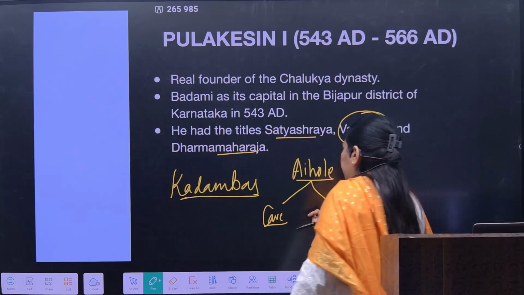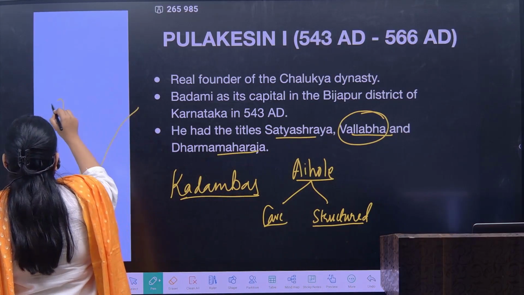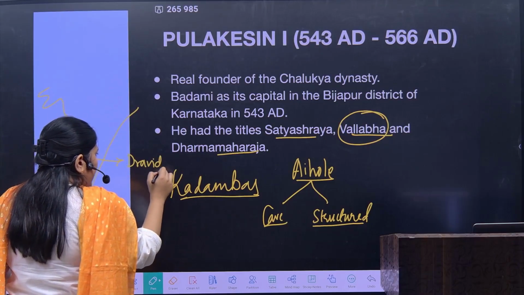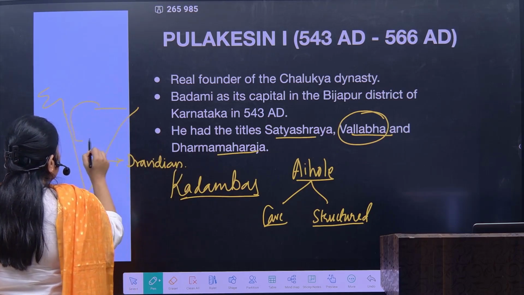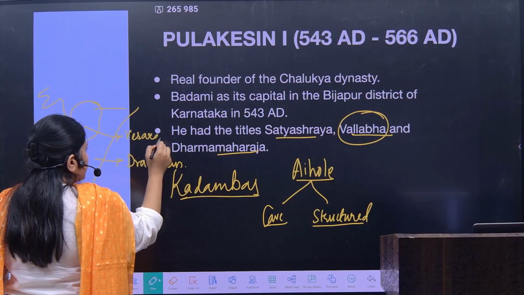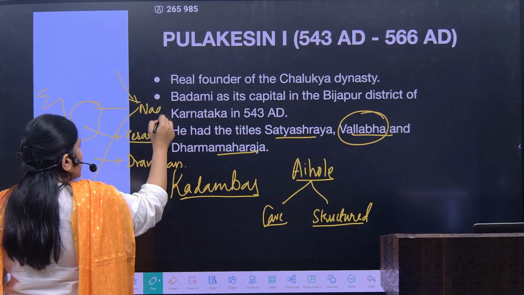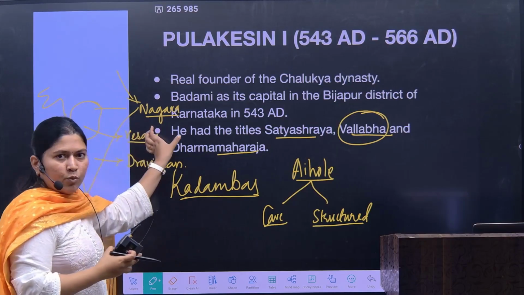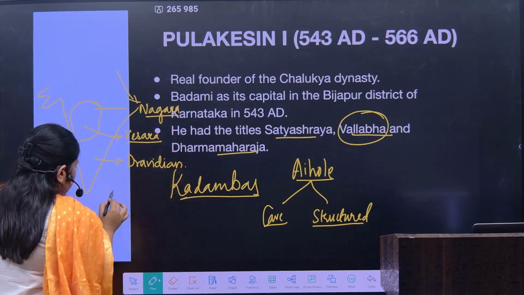Okay, now when you see the map of India, in the south you have the Dravidian style of architecture. In the Deccan region, or majorly the Maharashtra and Karnataka region, you will find the Vesara style of architecture. And in the north you will have the Nagara style of architecture. Now just don't get confused by this word Naga, because this is also a tribe which was present in Sri Lanka.